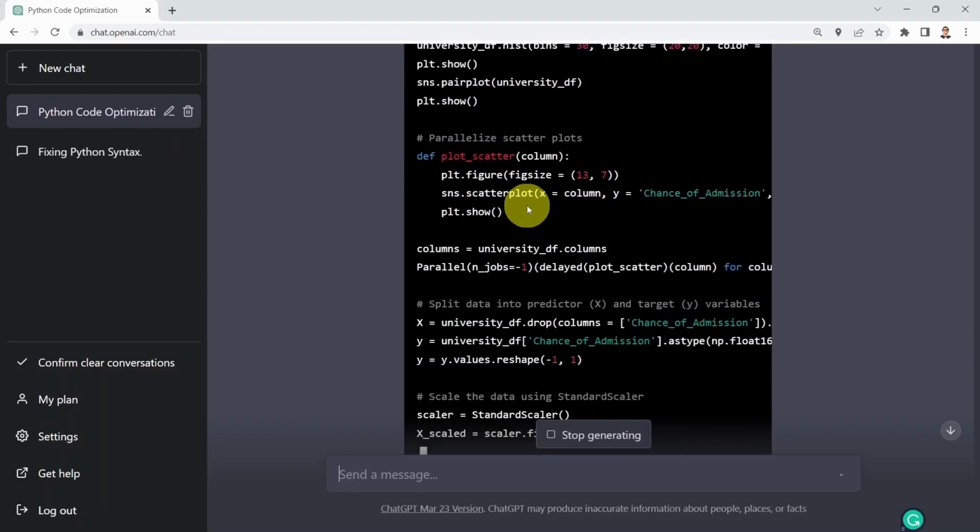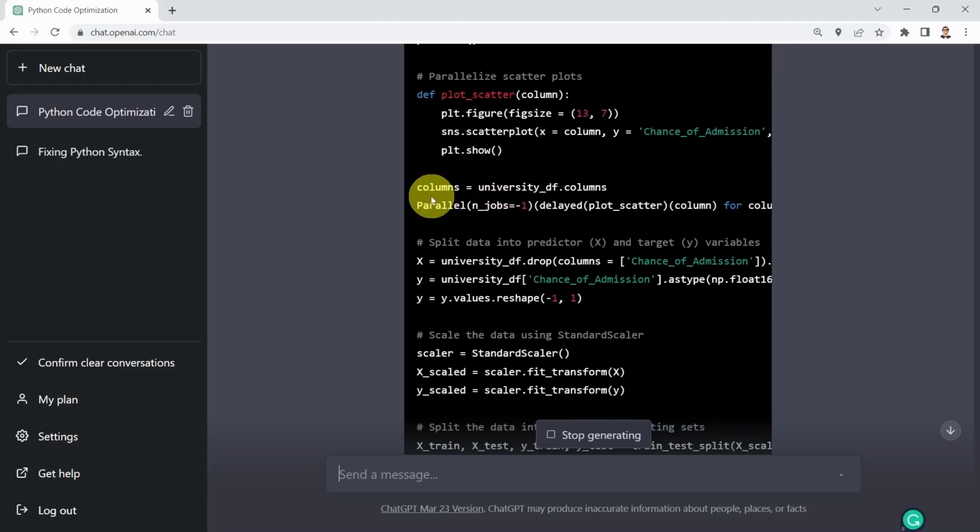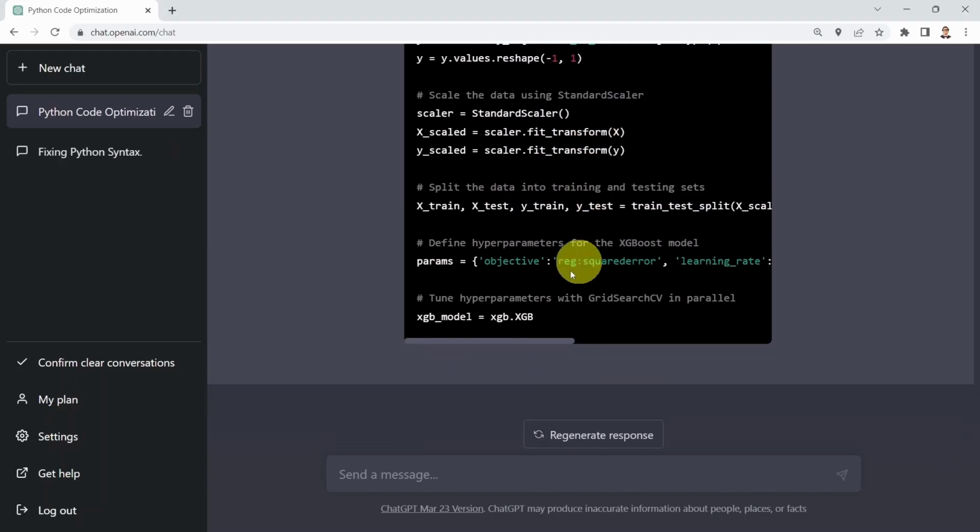If you check it out, you can see, for example, here, this is the parallel part. If you'd like to parallelize some of the tasks, such as plotting scatter plots, instead of using that for loop and doing that operation over and over again, you can just do the entire operations in parallel. You can also see that, because we don't have hyperparameter optimization and tuning, the code here basically stopped.